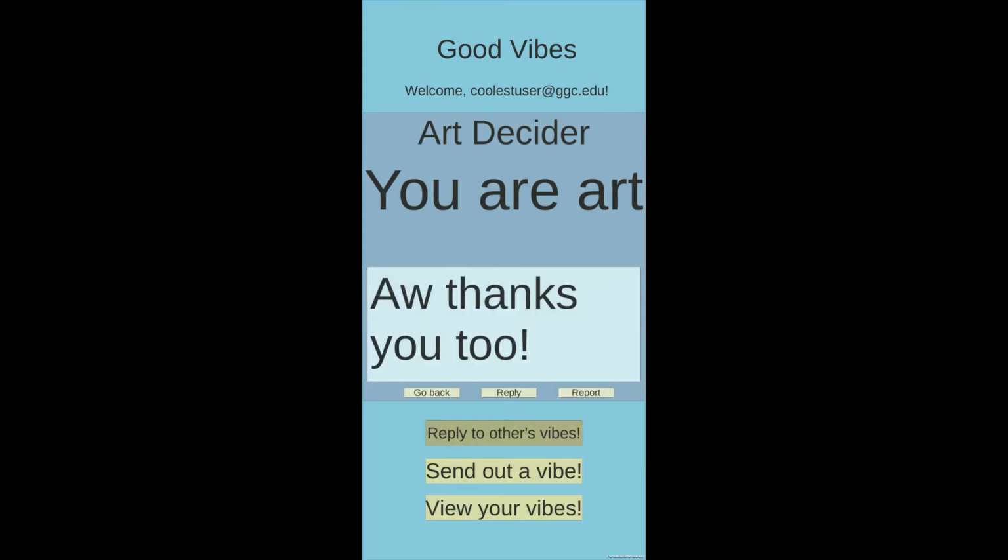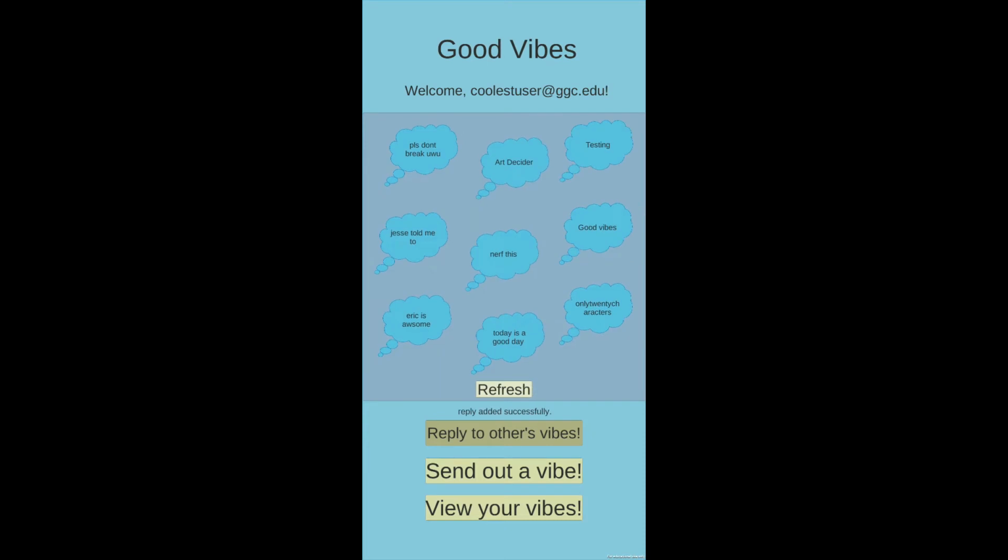The allowed characters are alphanumeric, along with spaces, periods, and some special characters. We also employ a filter to discourage mean or inappropriate things being sent. Let's send out this nice message. We see that the message was sent, and we are brought back to the previous screen. At the moment, messages don't go away in the list when you reply to them, but they will once you hit refresh. So let's hit refresh and respond to another vibe.